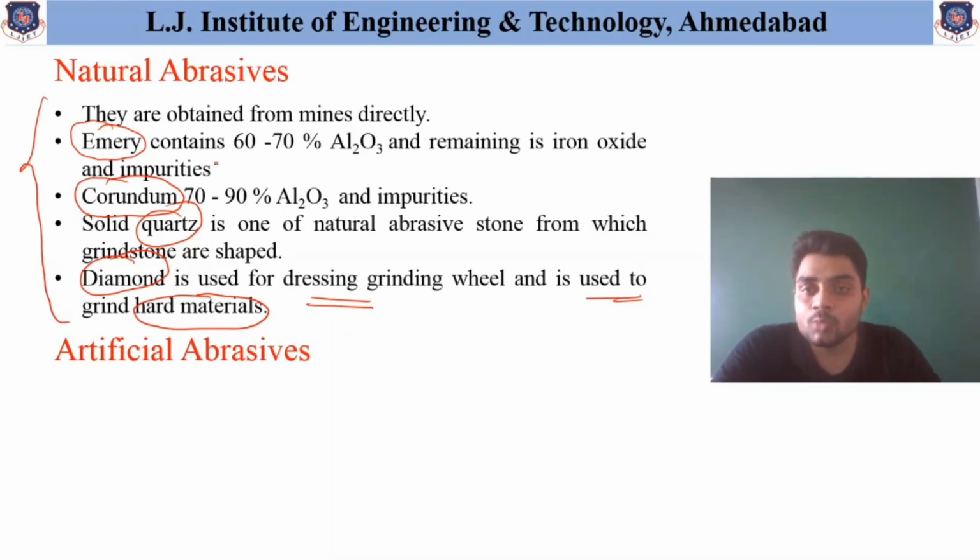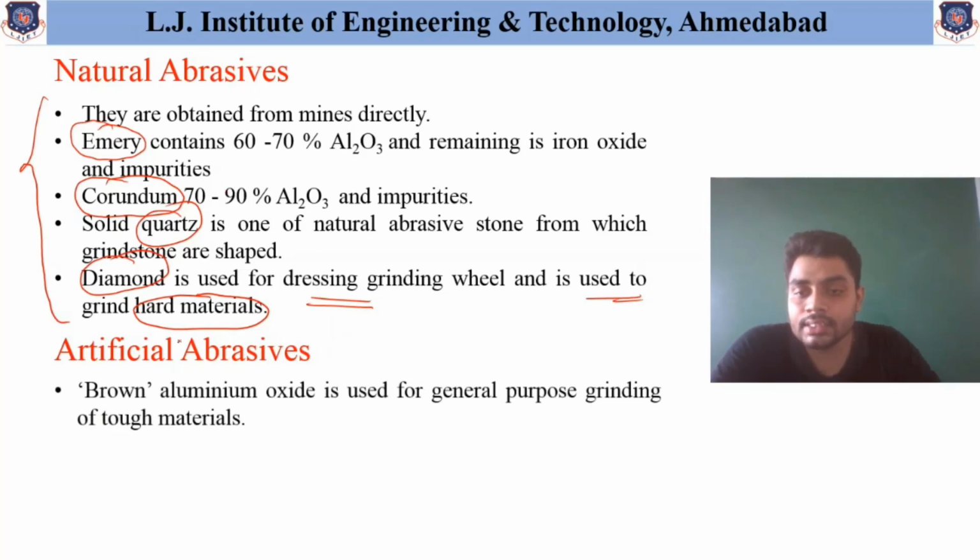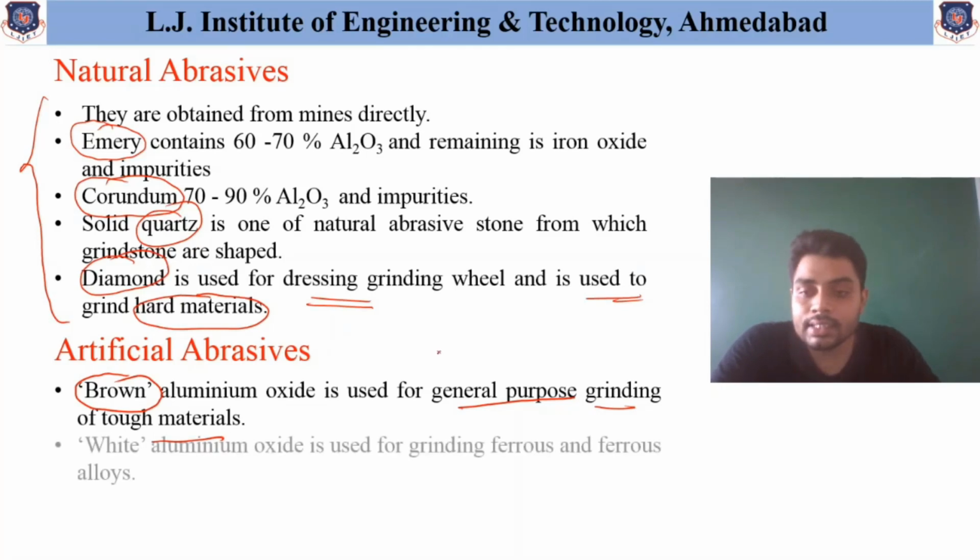Some of the most widely used are first the brown aluminium oxide, which is used for general purpose grinding of tough materials. The next is the white aluminium oxide, which is used for grinding ferrous and ferrous alloys.